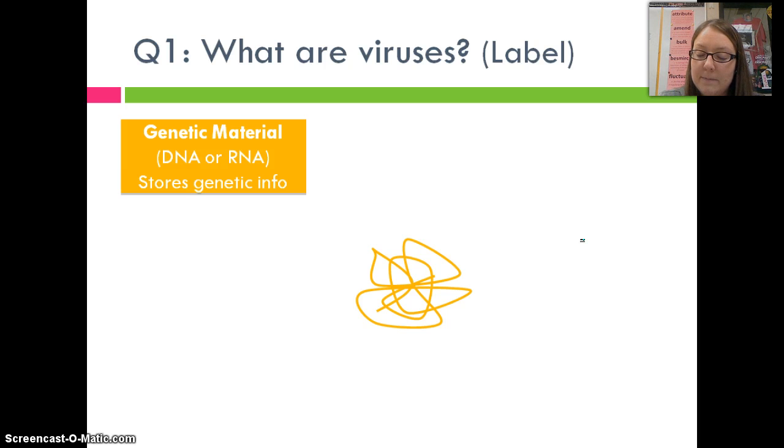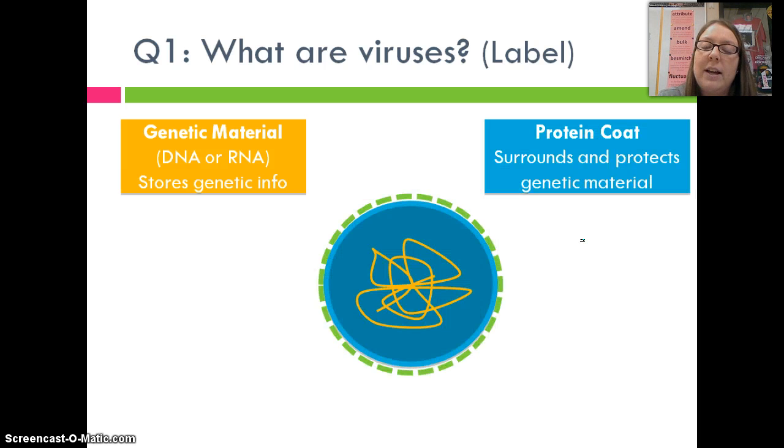And so you're going to label a bunch of those squiggles there as the genetic material in your Table 2 box. Then we're going to add a layer on. We're going to add a protein coat. Please label this on your Table 2 and check. Now here's where I'm having you multitask. Check the function of the protein coat in Table 1. Make sure you got the right information down.